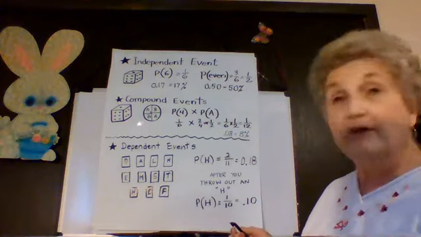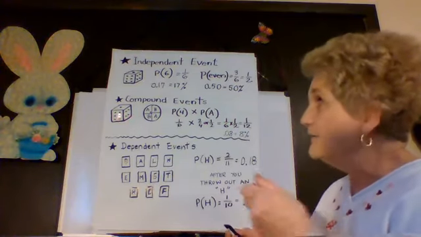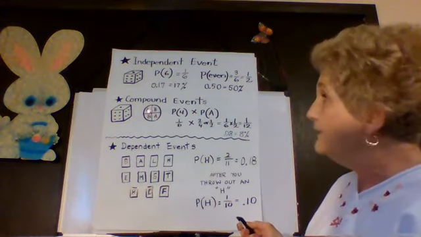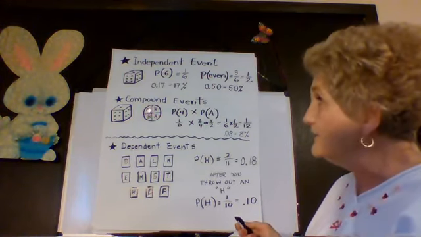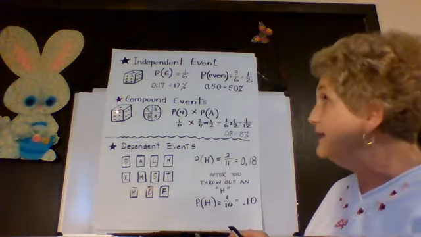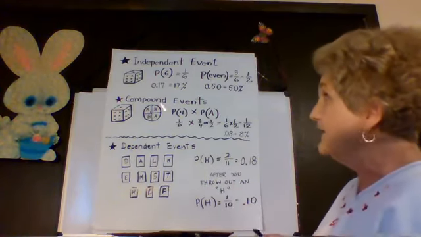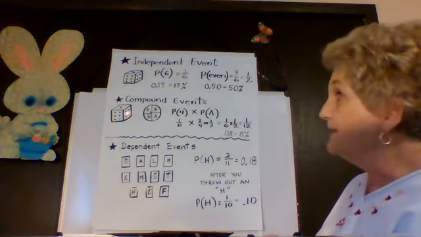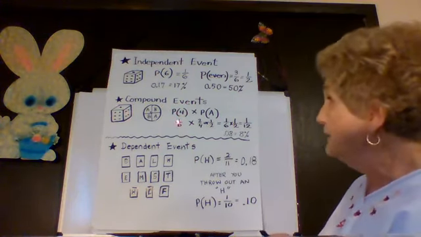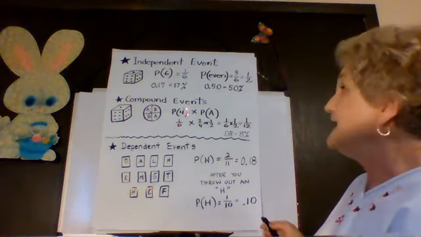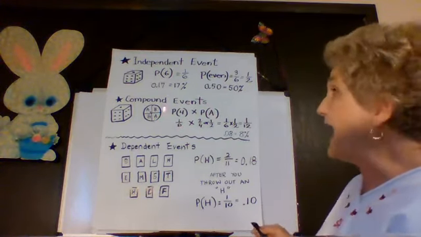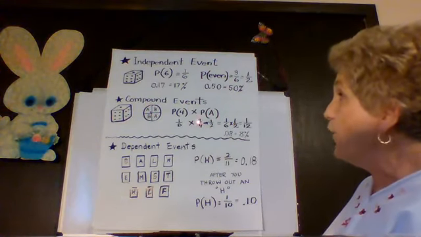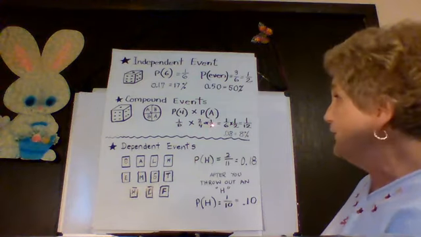Now, sometimes there's compound events. What if I have a dice and in my left hand, I roll the dice, and in my right hand, I spin the spinner. Notice the spinner has 2 A's and 2 B's. What you do is find the probability of each one and then multiply them together. So let's say we want to know what the probability of a 4 is. Well, again, because there's only one 4 on the dice, it's 1 over the 6 sides times the probability, let's say, of an A. Well, I notice there's 2 A's there, right? So that's a probability of 2 over 4, which I know reduces to 1/2.